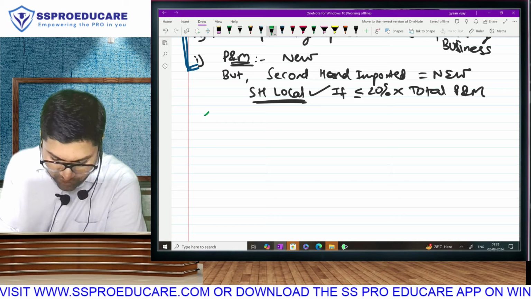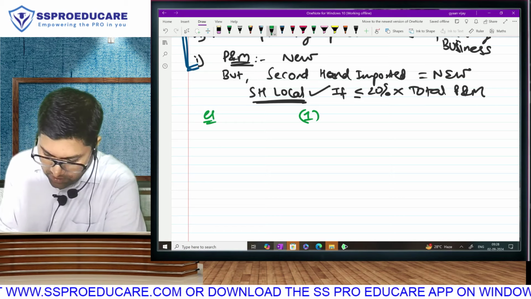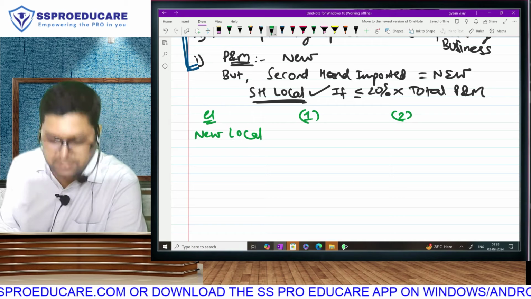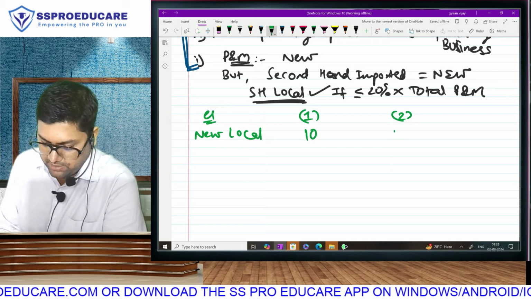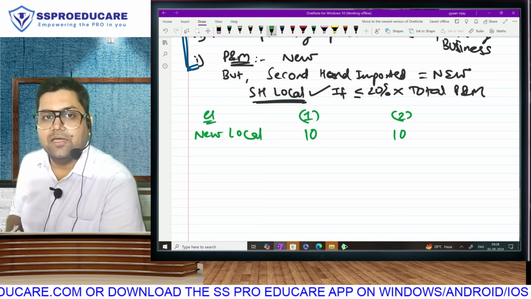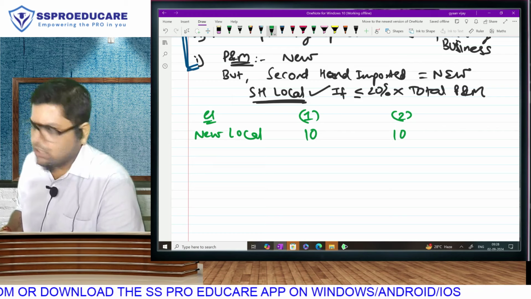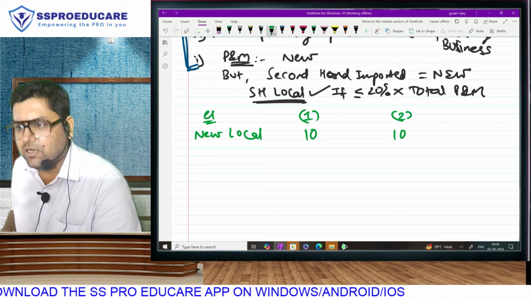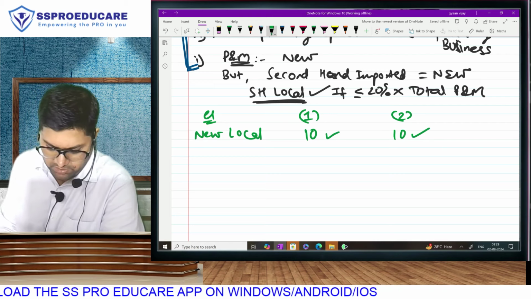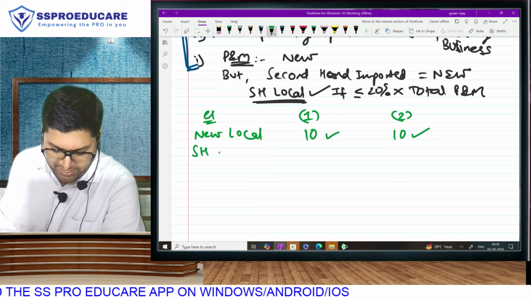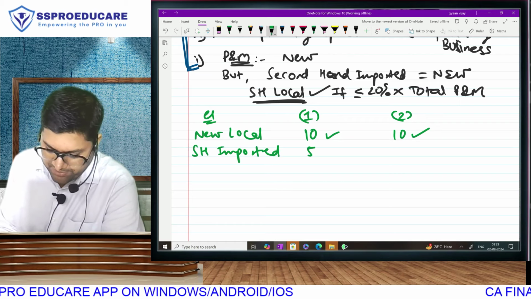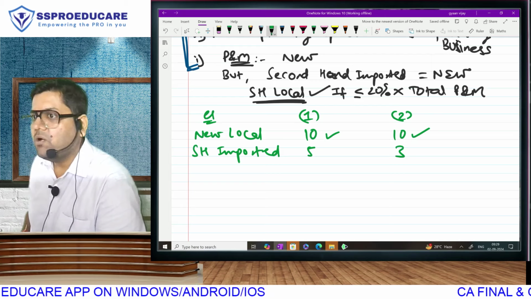Example, I'll give you two examples. Example 1, example 2. I have acquired new local plant and machinery, 10 lakh. Will that be allowed? It is new local. Within 20% it is allowed, no? No, always allowed. Very good. Then I have acquired second hand imported, 5 lakh, 3 lakh. Allowed.